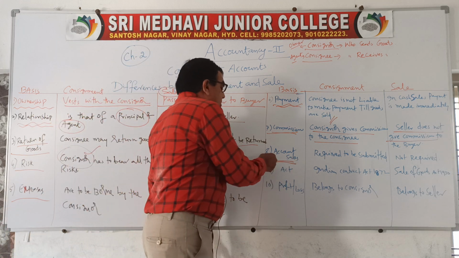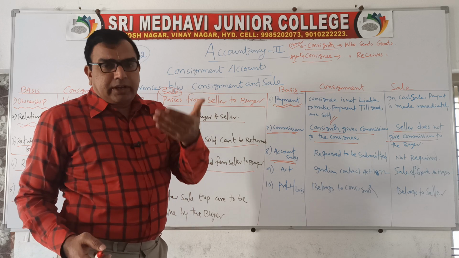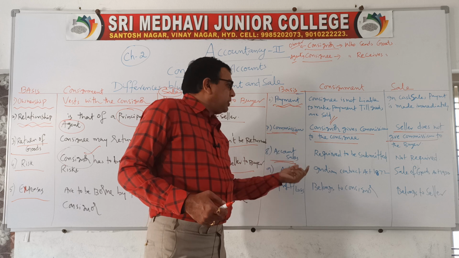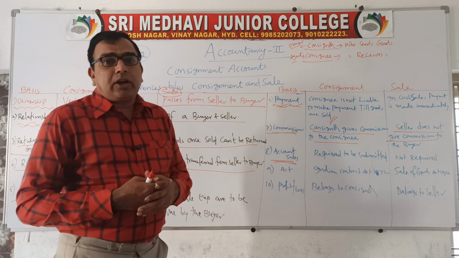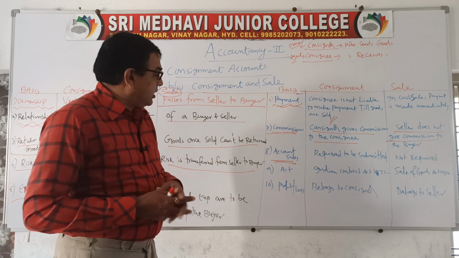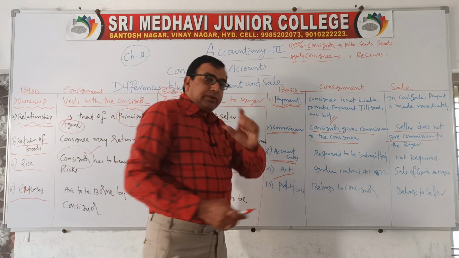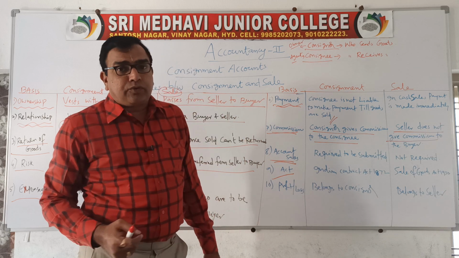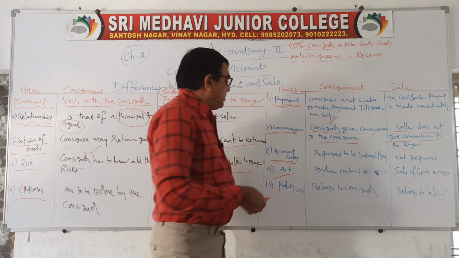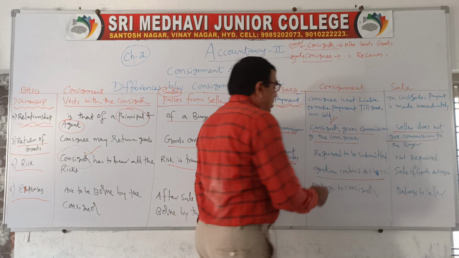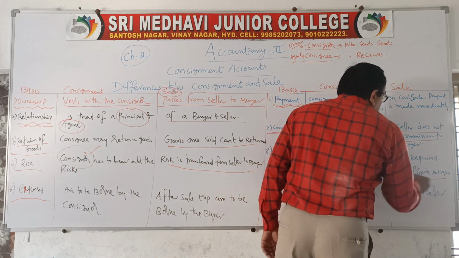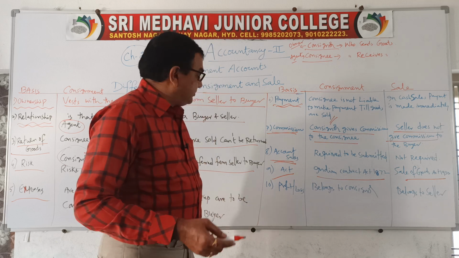Next, account sales. What is account sales? It is a statement, a document, which we will also discuss later. In consignment it is to be submitted periodically. In case of sales, account sales is not required. And what is the act? That means what are the guidelines we are going to follow, according to which act we continue this business? Consignment is covered under the Indian Contract Act 1872, whereas sales is covered under the Sale of Goods Act 1930.